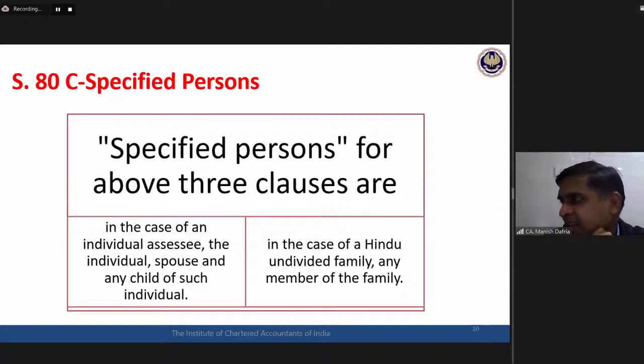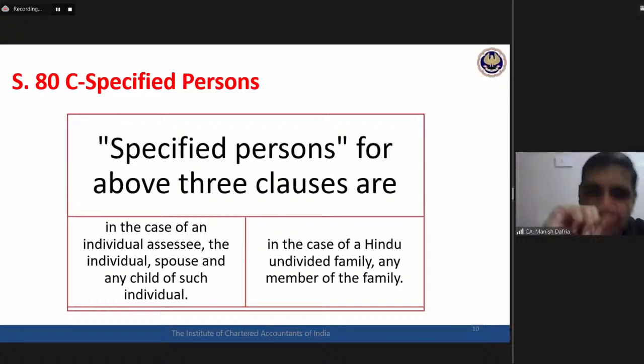Aruna from Rohtak, minor and major both. Okay, Muthulakshmi from Madurai, deduction available for minor and major and also married daughter. Okay, fine. Those who are getting it right, congratulations. Those who are having some doubts, again, try to get that particular approach, how to read the law. In the case of an individual assessee: individual, spouse, and any child of such individual. What they are writing is: any child.